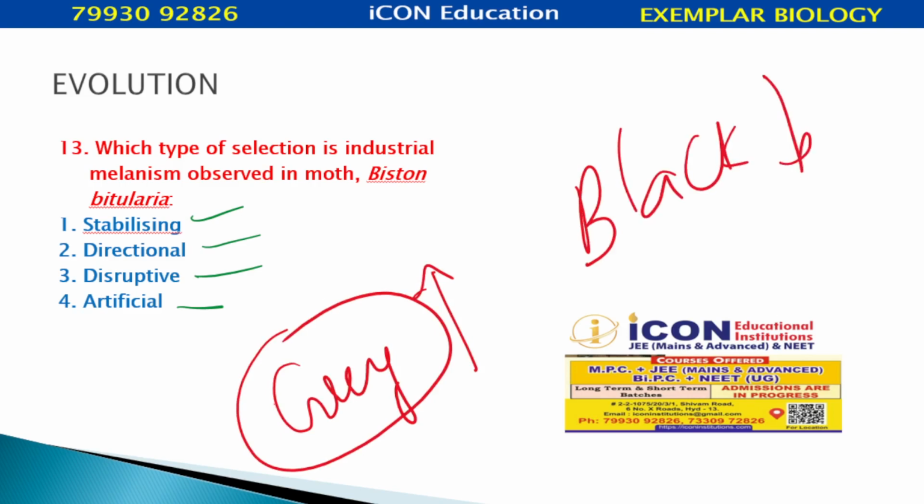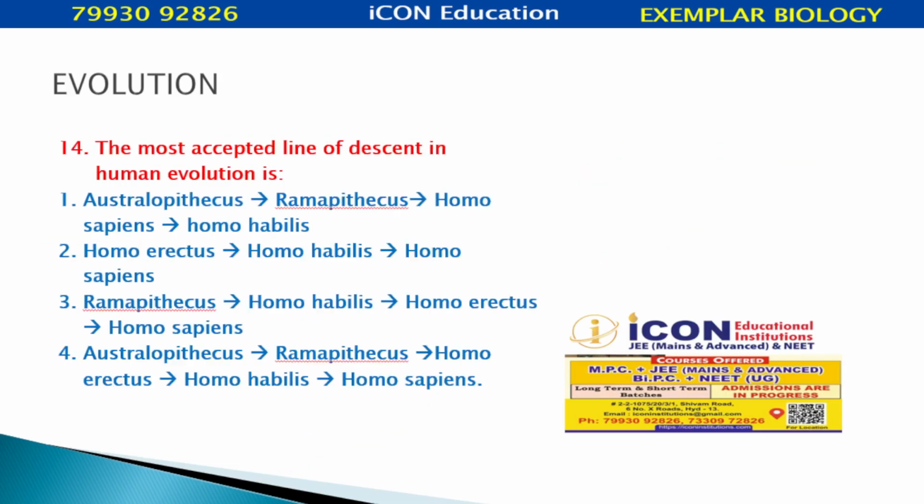Pollution made black moths survive more. So the value shifted. When value shifts, we call it directional selection. That is directional selection.